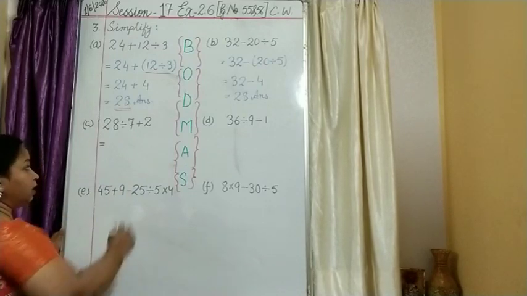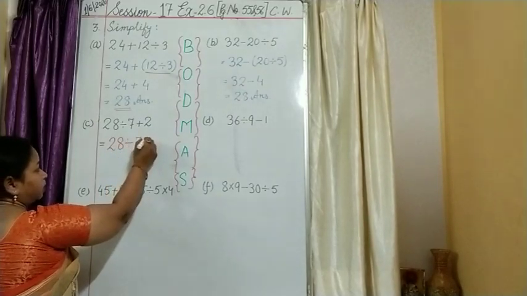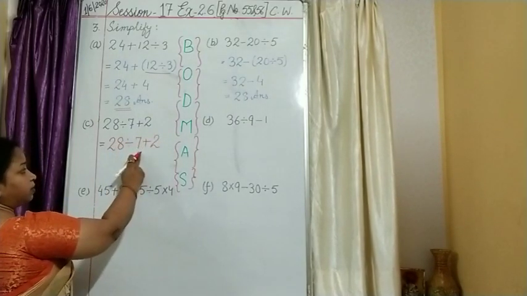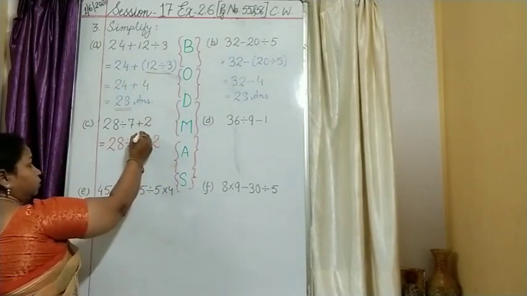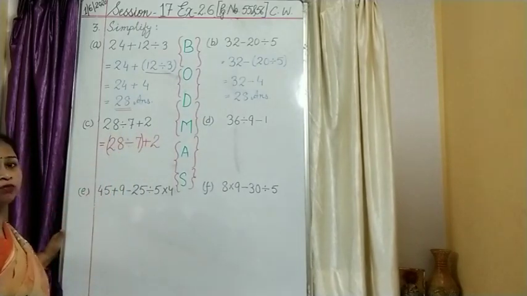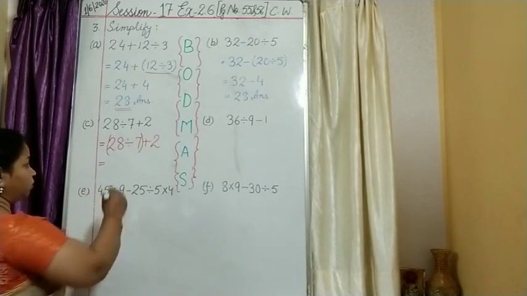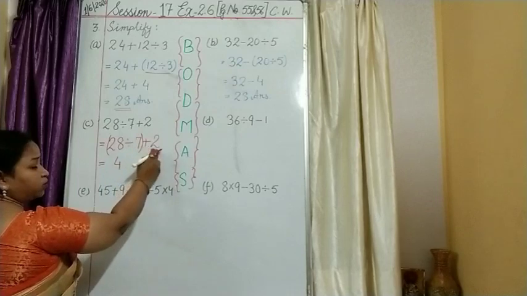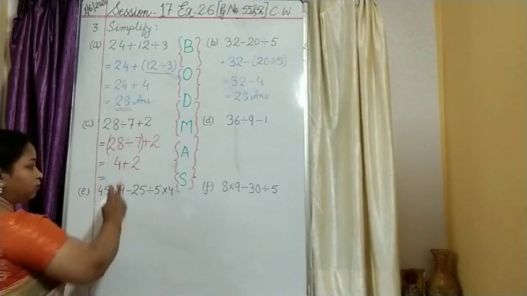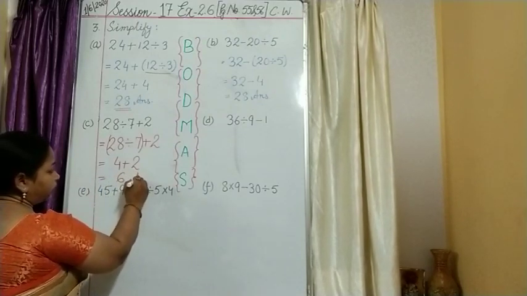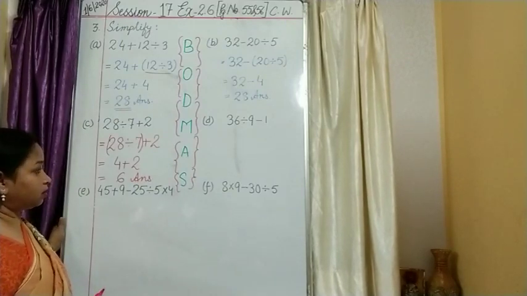Now you have 28 divided by 7 plus 2. What I have told is that we will rewrite the question. So let us rewrite the question. Okay, 28 divided by 7 plus 2. Now according to this rule, division comes first. So I will concentrate on the operation of division first. What is 28 divided by 7, children? 28 divided by 7 is 4. So we write down 4, and what about this plus 2? It will be written over here, and what will be the answer, children? 4 plus 2, 6. Got it? You need more and more practice, okay, and it will be very easy for you all.